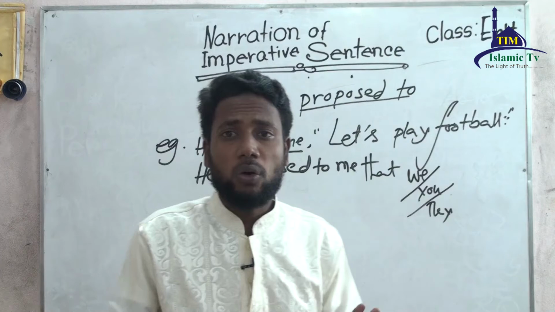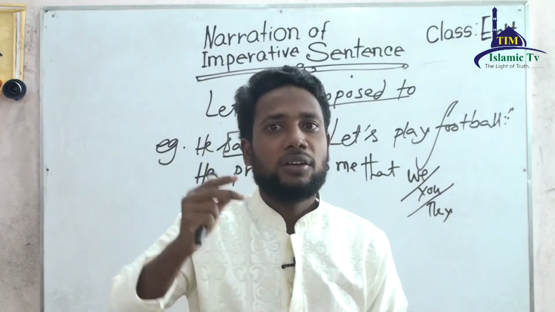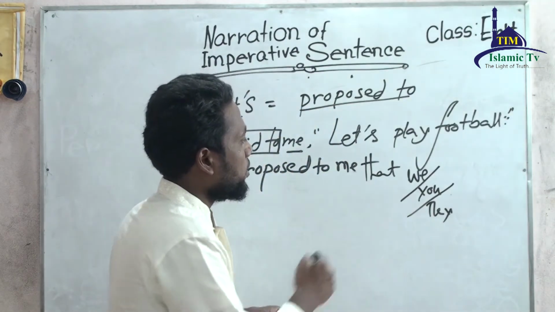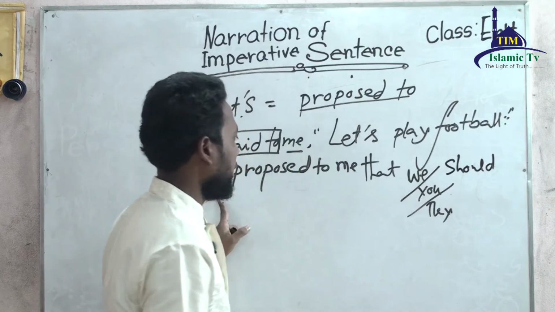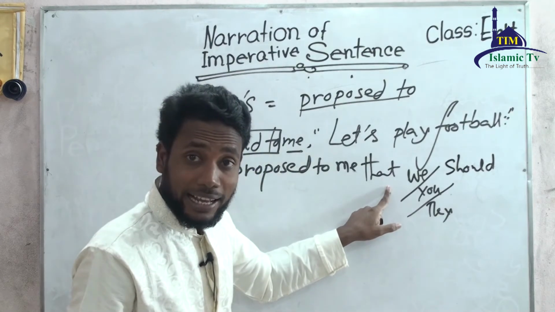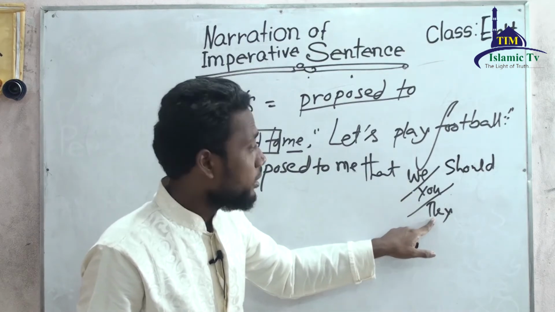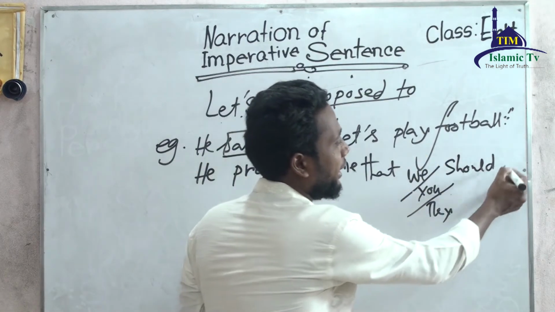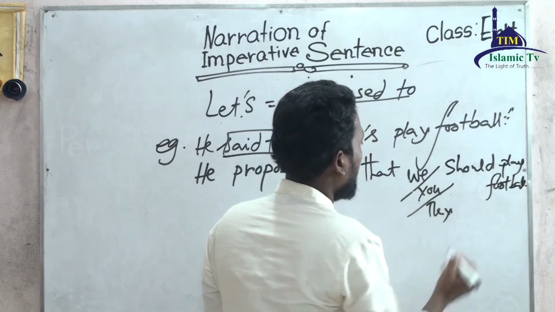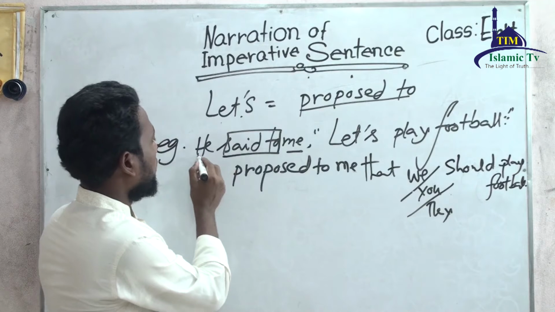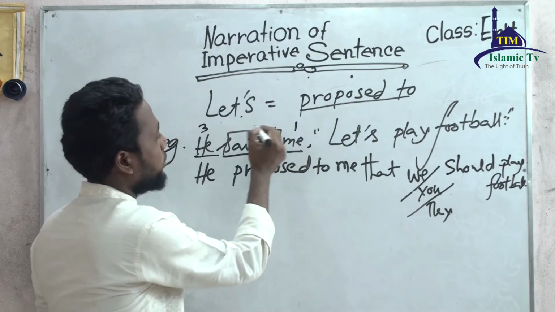So it depends on the subject and object of the reporting verbs. Okay. So after that you can use should. He proposed to me that you, we, they should play football.